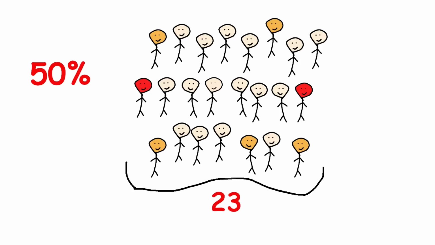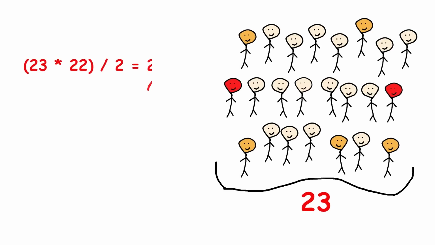At first, it seems unlikely that 23 people would be enough for a 50% chance of shared birthdays, but it makes more sense when you consider the number of birthday comparisons. With 23 people, there are 23 times 22 divided by 2, which is equal to 253 pairs of people to compare, which is much more than half the number of days in a year, 365. This concept has real-world uses, such as in cryptography.